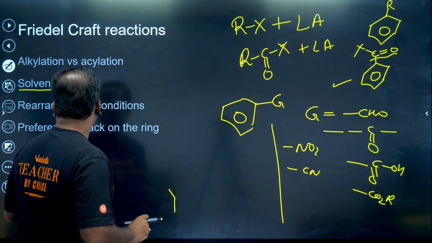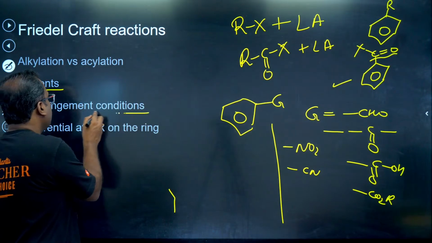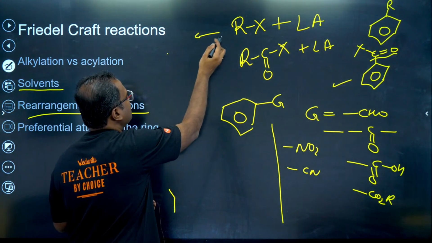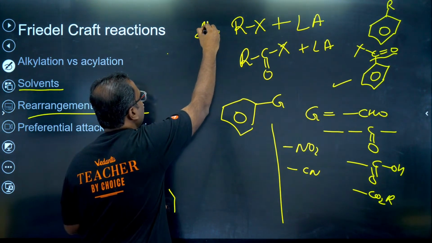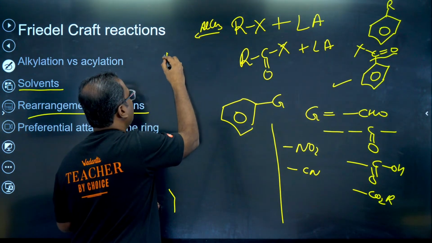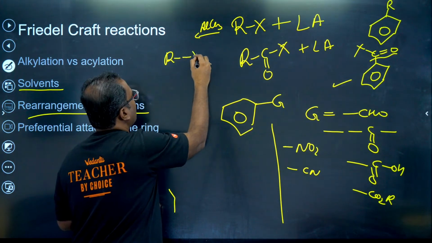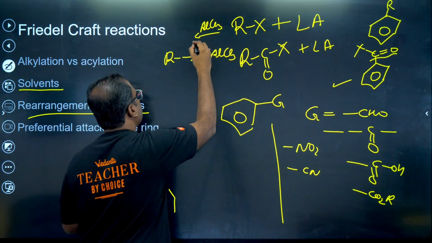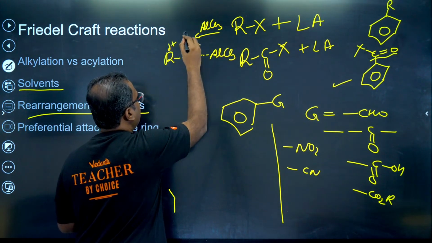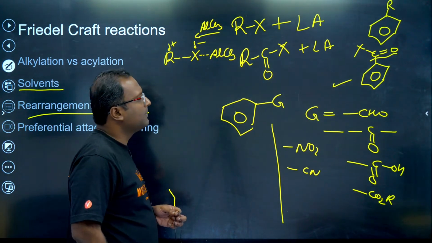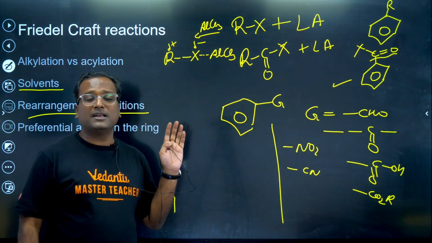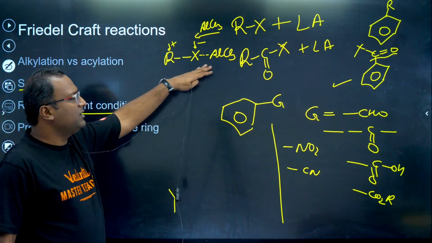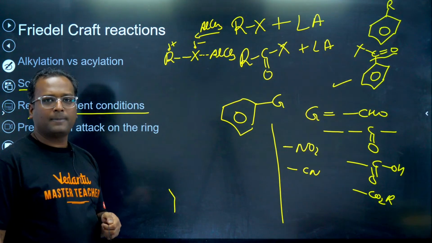Next, rearrangement conditions. In this first case, what is formed actually, suppose I take Lewis acid as AlCl3, then actually speaking, this is the compound that is first formed. There's a delta plus here, there's a delta minus here. This is the compound that is first formed, an activated complex formed using Lewis acid and RX.